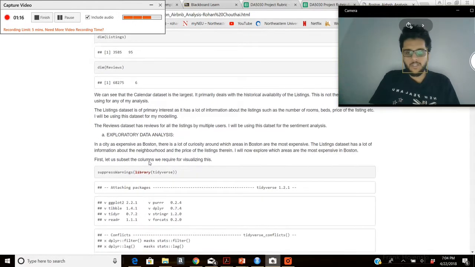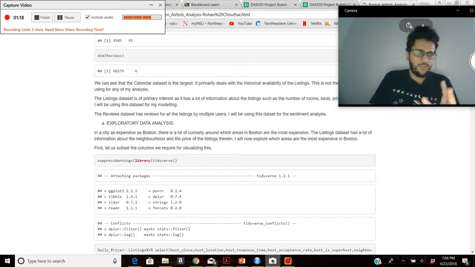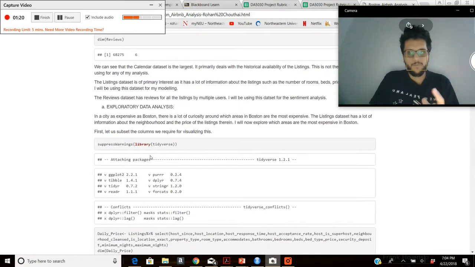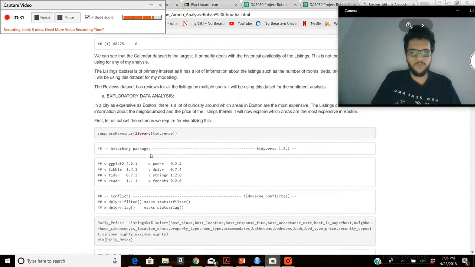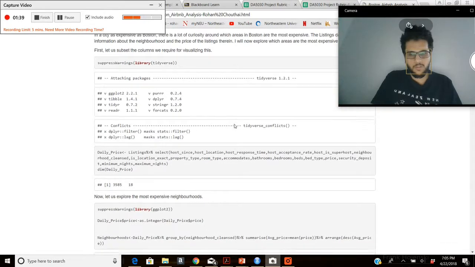Now I'll just start off by explaining some of the exploratory data analysis which I did. Now you know that in a city as expensive as Boston, there's obviously a lot of curiosity as to which areas actually are the most expensive around the city. The listings dataset actually has a lot of information about the neighborhood and the prices of the listings therein. So I'll now explore which areas are the most expensive in Boston.